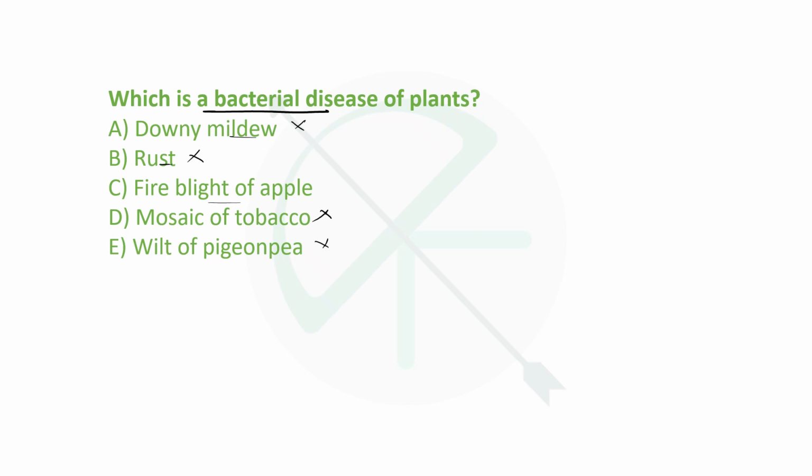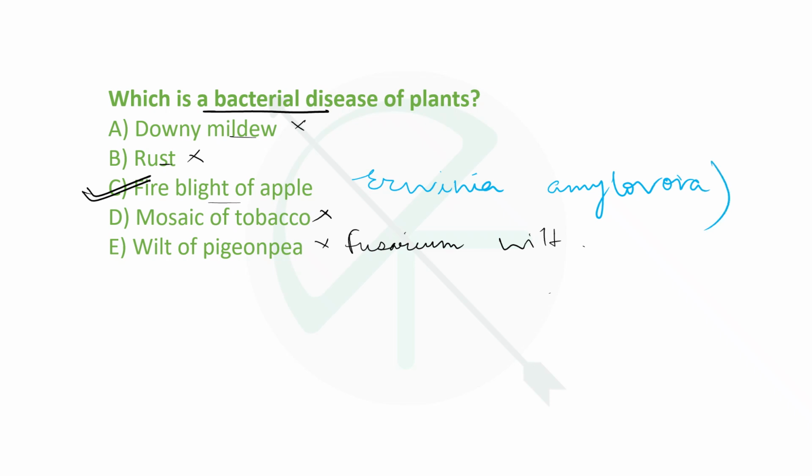It is also called fusarium wilt that we just talked about, and it is caused by a fungus, Fusarium udum. Okay. So we are left with only one option, that is fire blight of apple, for which the causal organism is Erwinia amylovora. Okay. Erwinia amylovora is the causal organism of fire blight of apple.